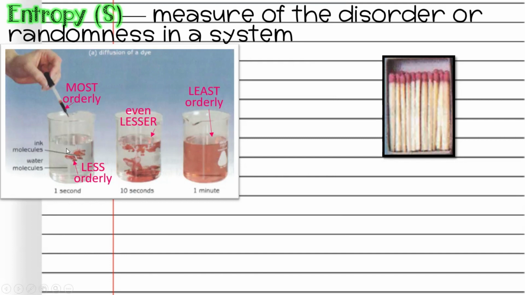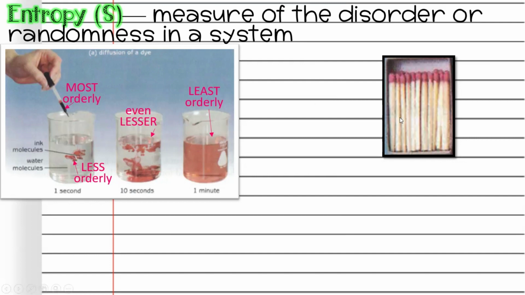But once it starts dropping in, it starts out all together kind of, but then after 10 seconds, you can see it's spread out pretty good. And then after a minute, it's spread out everywhere evenly. So the whole beaker is red. That is the least orderly. It was all sorted, the ink was here and the water was here, but now the ink and the water are mixed up together.